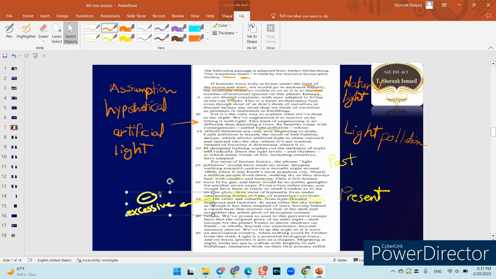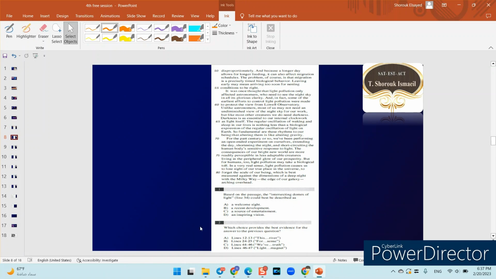So from the beginning, I can understand that he means by the artificial light that it is negative. So when I'm telling you something like welcome sight, the word welcome is actually positive. So this one will be totally wrong. Why? Because this choice is positive, and in the passage artificial light is something negative, so it's actually wrong. It's not right.